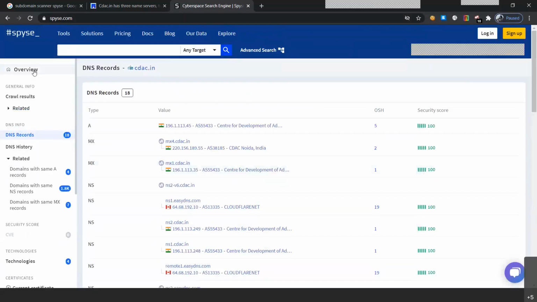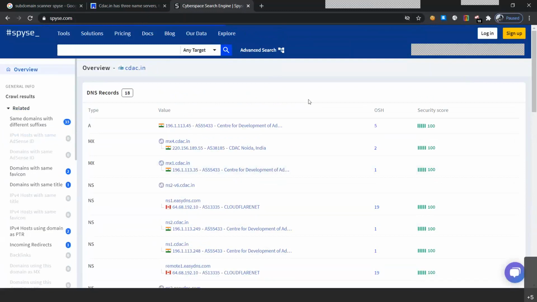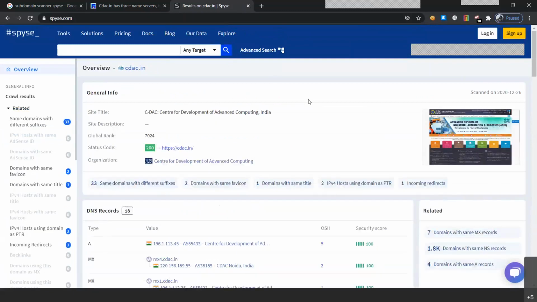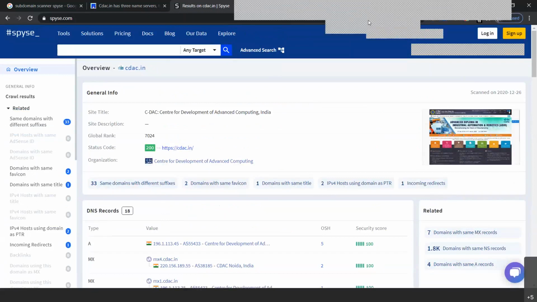So this is how a particular subdomain scanner would work to basically help a hacker to find a vulnerable link, or a pen tester to detect and prevent such attacks.